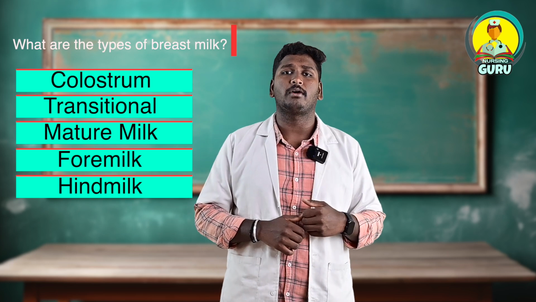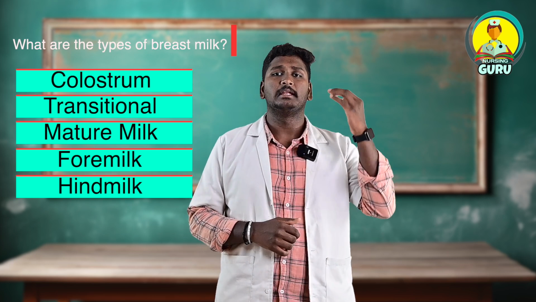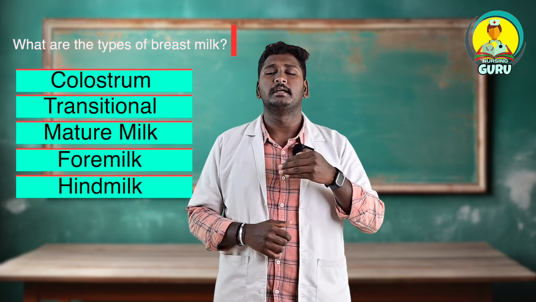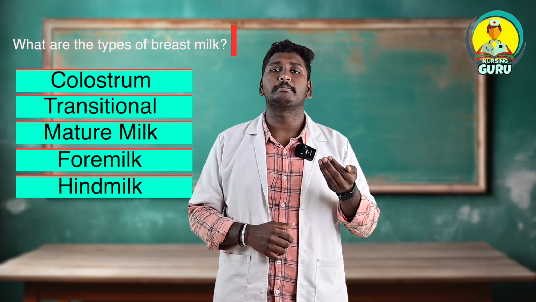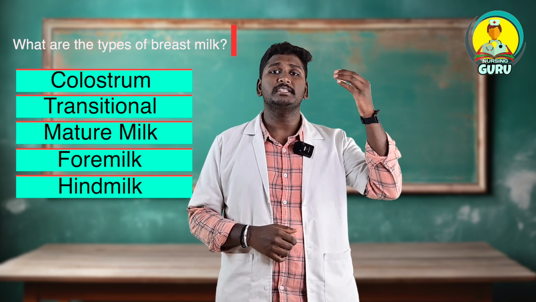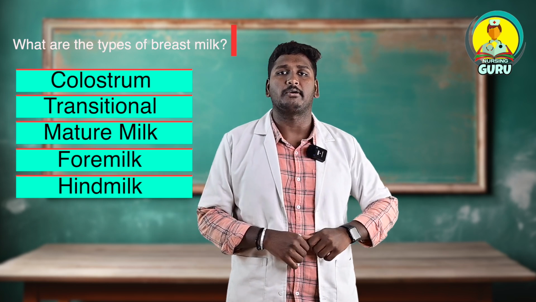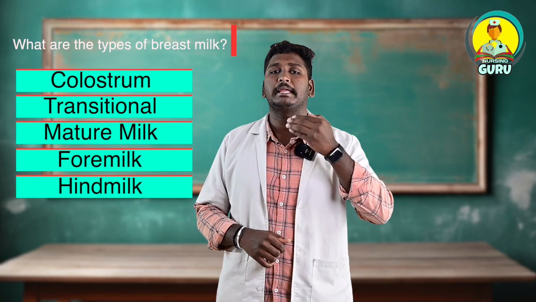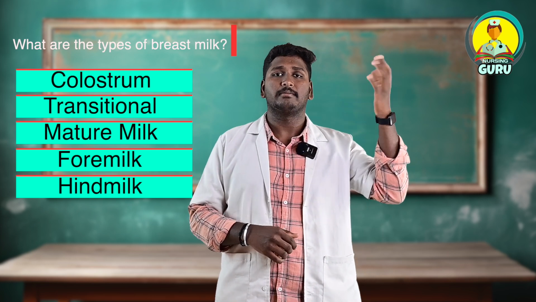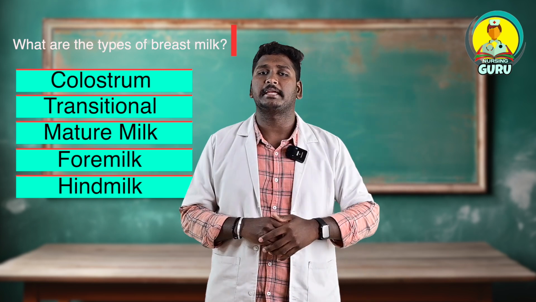If required, you can follow this. If not, you can go with the order: colostrum, transitional milk, mature milk, fore milk, and finally the hind milk. Always remember that these 5 types of milk should come in chronological order, because they follow one by one, starting from colostrum and ending in the hind milk.